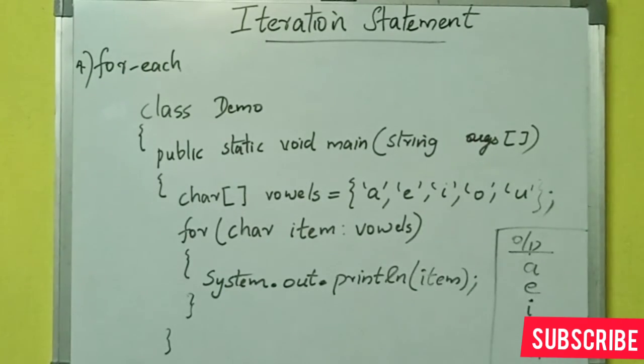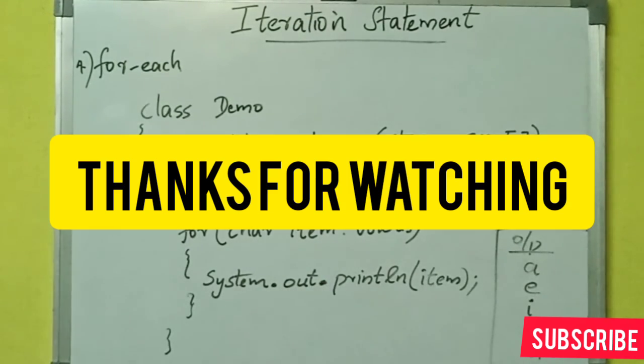So this was all about the different iteration statements in Java. Basically there are 4 types of iteration statements: for, for each, do while and while.